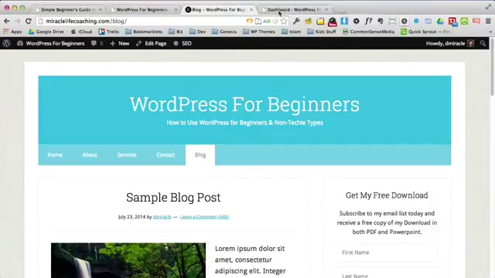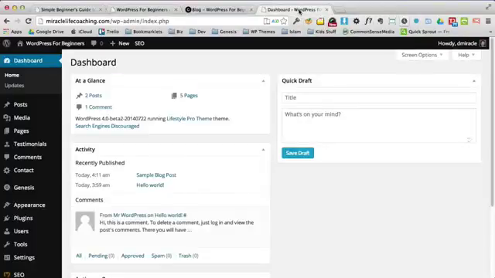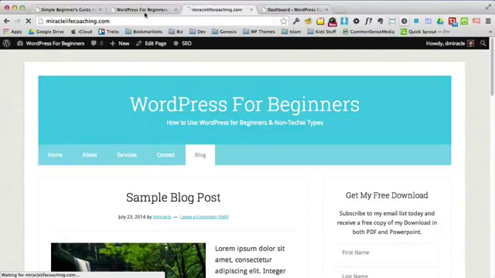So once WordPress is installed, your developer or somebody like me will give you a login. And hopefully they'll show you how to use it too. But anyway, with the login, you'll have your username and you'll have your password. And you simply click the login button and boom, you'll end up here. Now, a lot of people call this the dashboard. That's fine. More importantly, it's just not something we're going to focus on right now because there's other places where we're going to spend our time so that we can do the editing pieces.